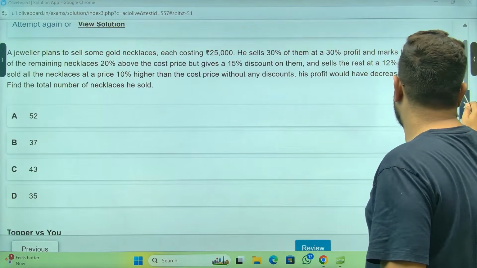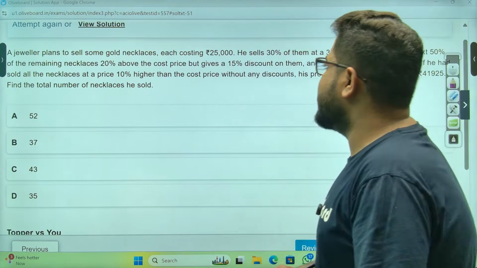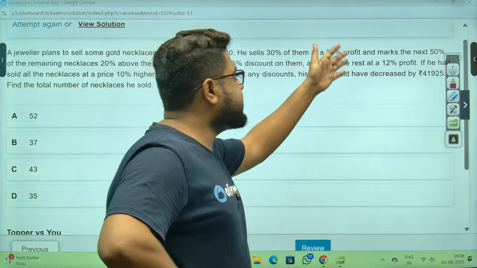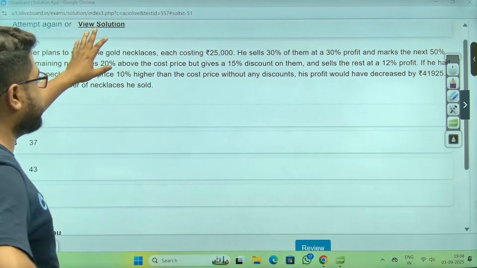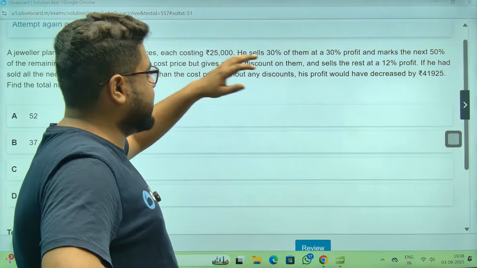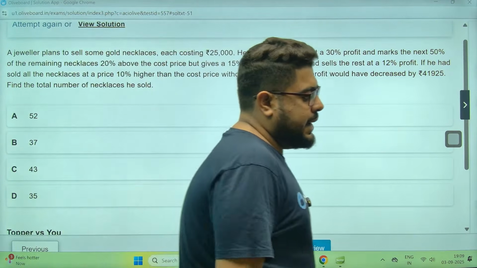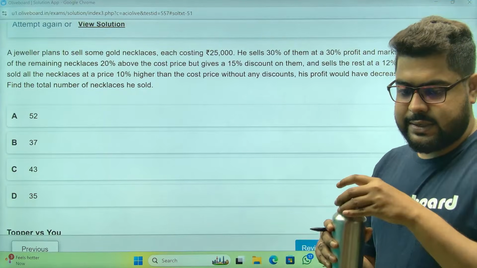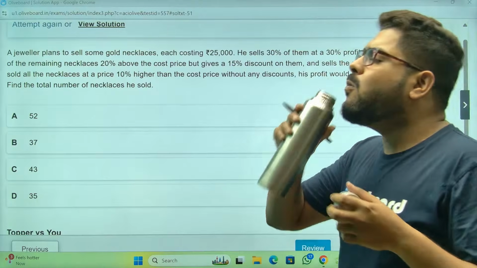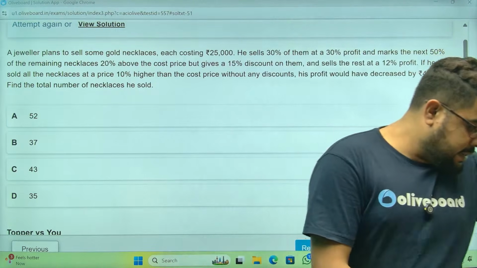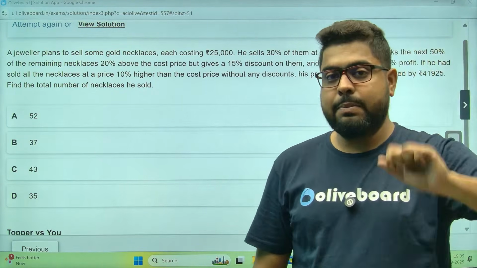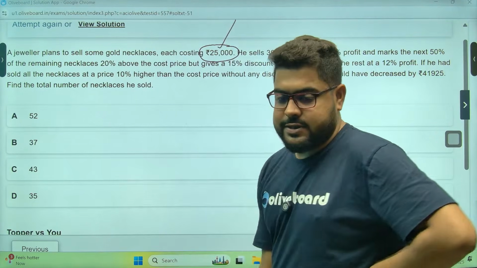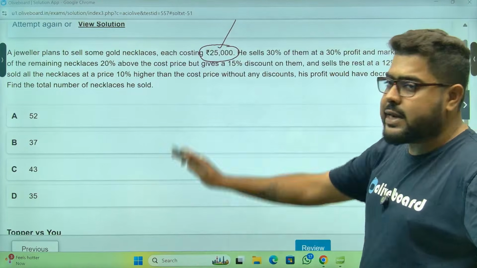Chalo, a jeweler plans to sell some gold necklaces, each costing this: 30% profit, next 50%, 20% above MP, 15% discount. Achha, sir, let me talk about a little trick here. Now, you see, there are two ways to go in these types of questions. There are literally two things you can do here. Remember, 99% of the students will start with 25,000. Yes, that's the most natural way.